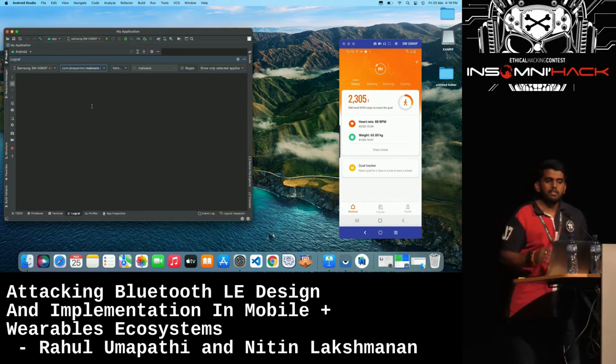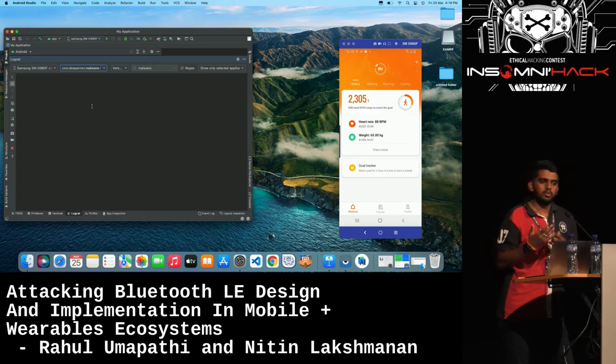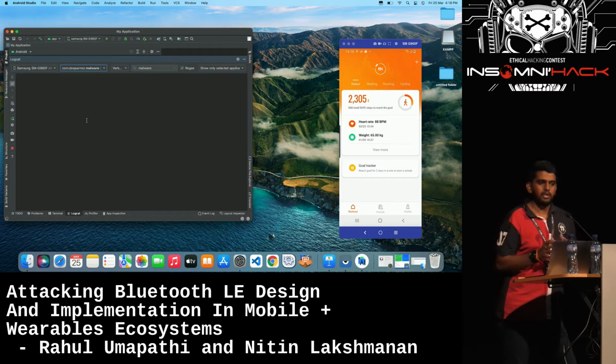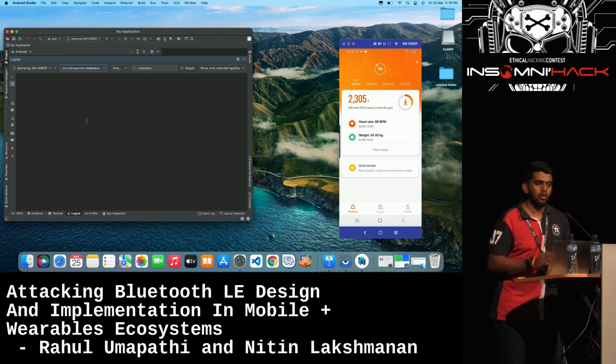Whatever data passes through the malware app, all the log data will be displayed under this logcat window here. So basically, whenever the malware app sniffs the traffic and steals some of the data, all the data will be displayed under this logcat window.